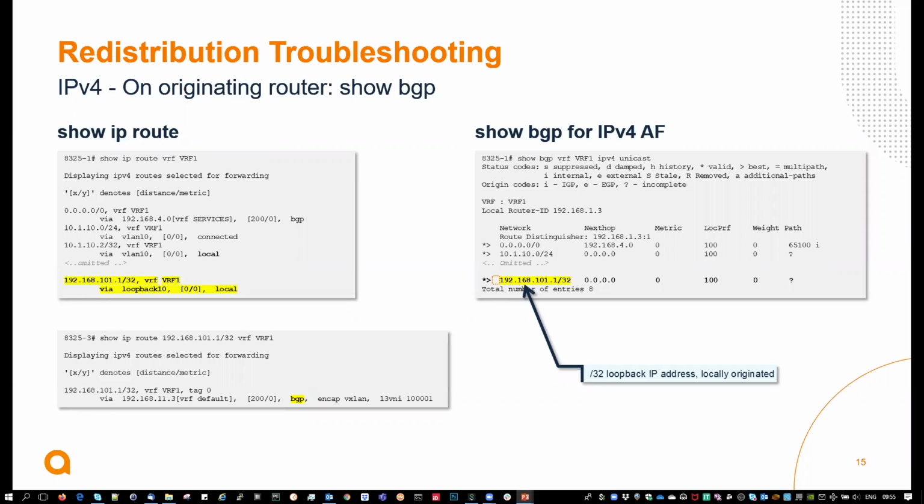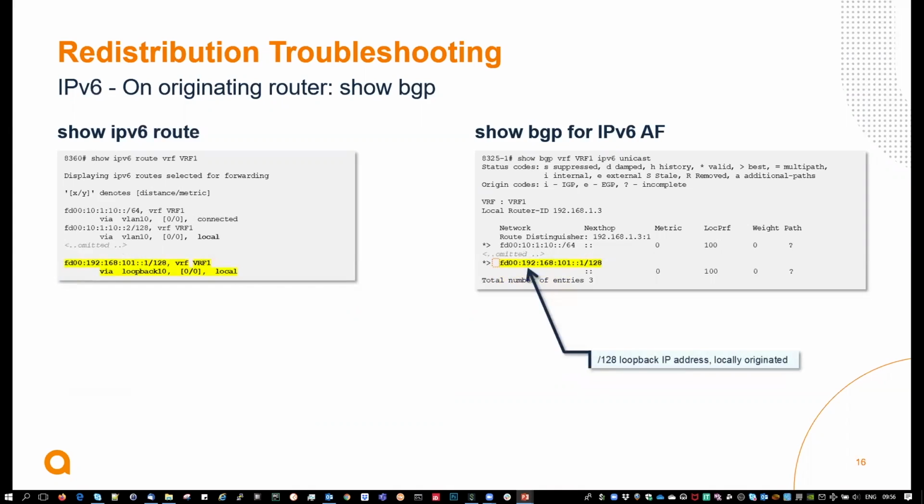And then we need to check on the remote side. So I mean on the advertisement, the sent routes on the neighbor as well as the received routes. And on the receiver, we can see that in the show IP routing table, like any other route that we redistribute via network command or any other routes.